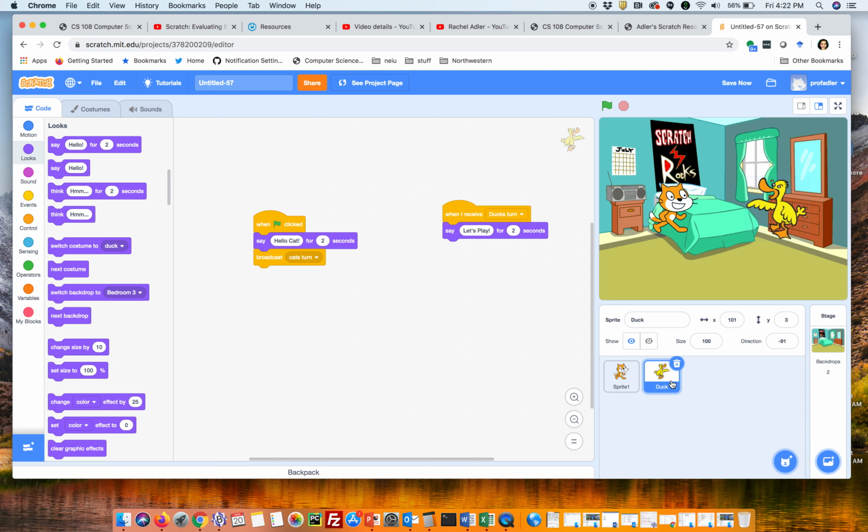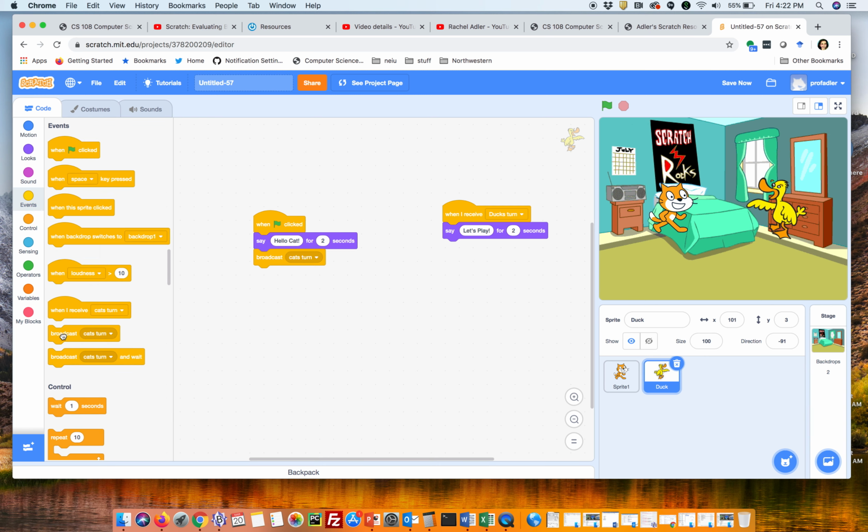All right, so let's try something like this. Our duck, when it says let's play, then we could actually just have switched the backdrop here. We don't even need to do it in the backdrop code. But backdrops have code too, so backdrops could wait for when I receive it. So we'll just send it. We'll do it this way, just because I started this way. We'll do a broadcast. Done. And then the backdrop will see it and switch.